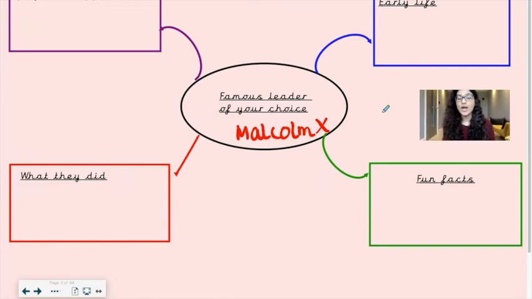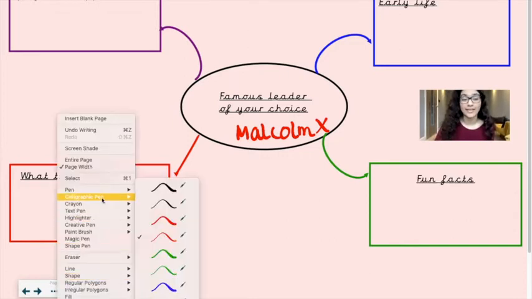So you can include sections about their early life. You can include fun facts, what they did, and their physical appearance. So what I would like for you to do is look through your plan or your mind map of the leader that you chose to talk about, and just make sure, I would say, to think of at least one point to make in each section. I'll give you an example for Malcolm X.